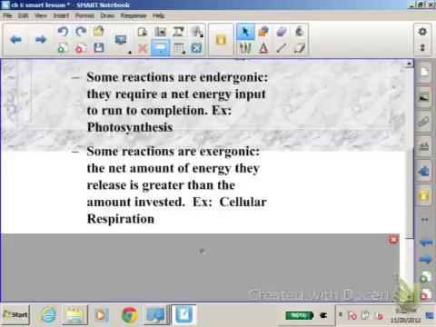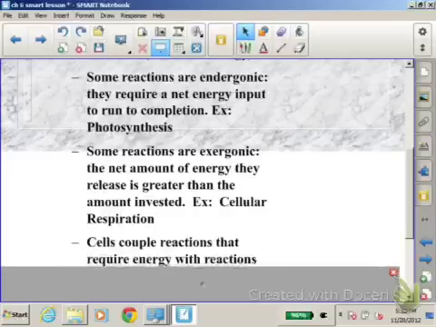In photosynthesis, we are going to make glucose. And in cellular respiration, that's the process where we break down glucose to get energy from it. And remember, energy is just ATP, and this happens in the mitochondria of the cells.